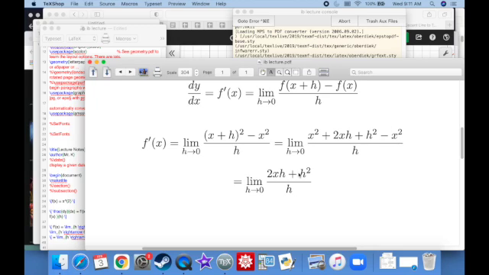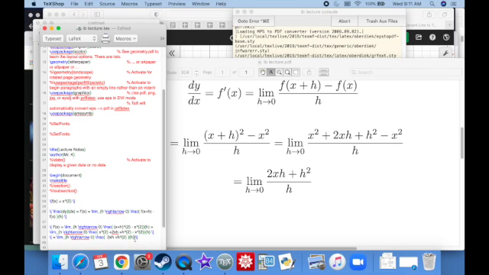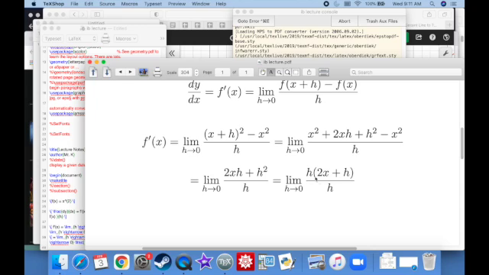Hey, there's an h here and there's an h here. I can factor that out, so that's cool. Why don't we go ahead and do that? I'm just doing a little bit of algebra, really nothing fancy. We all know how to do that. So we've got h times 2x plus h on the top. I just factored out an h. Hey, these h's cancel out.